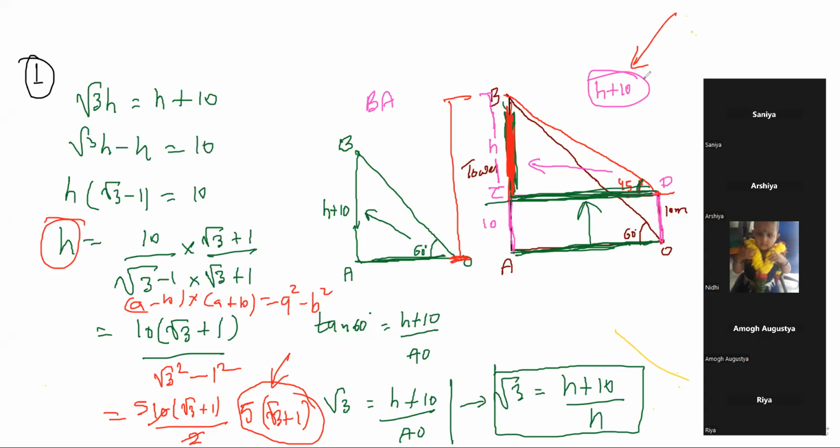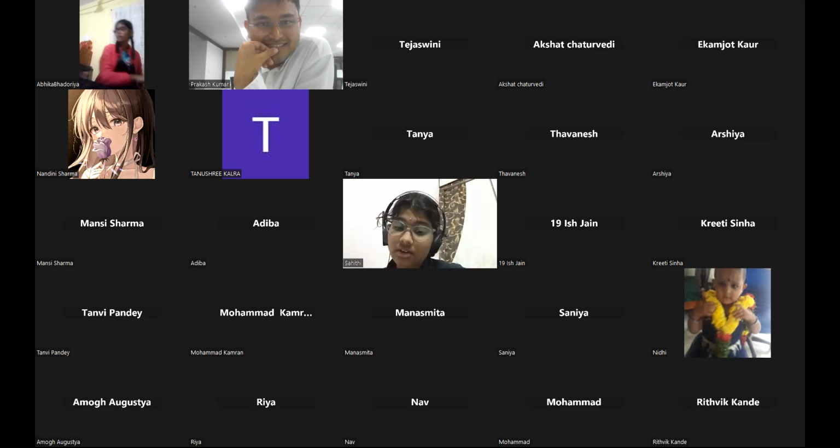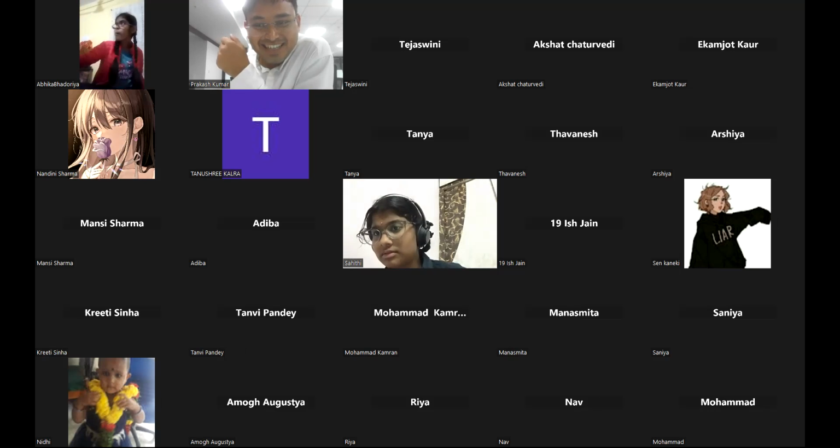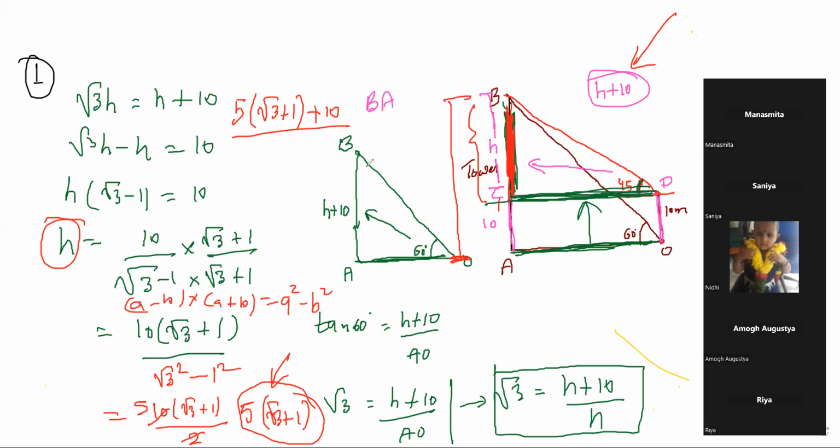यहाँ बोला था ना, see this thing, h is up to this only na, height of tower is h plus 10, right? So what I will do, see 5 bracket root over 3 plus 1 plus 10 na. Getting my thing? Yes, sir. समझ में आया ना? That the total is correct, that both options are there. Teacher are also very clever, right? So अब समझ में आ गया.